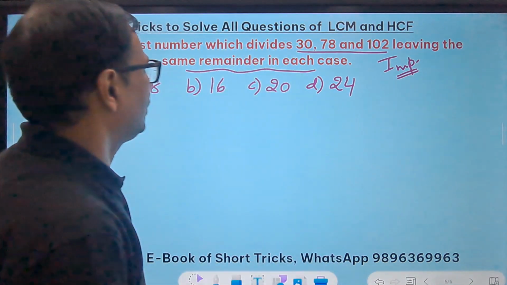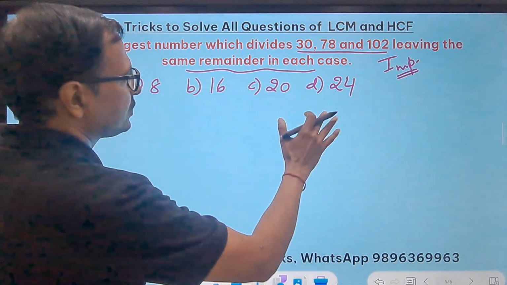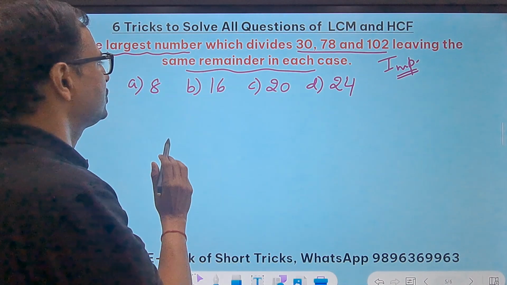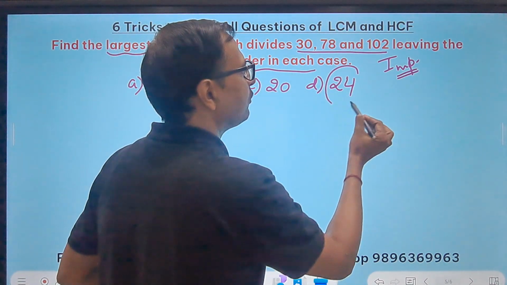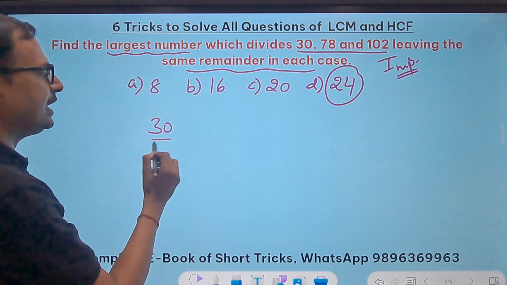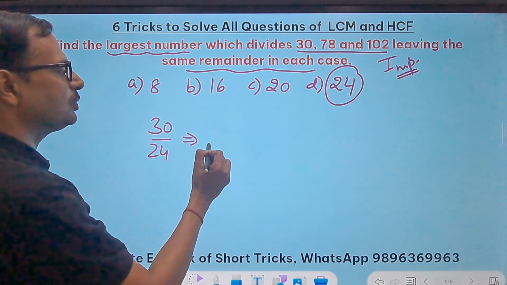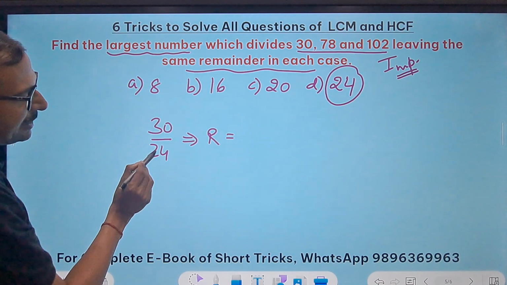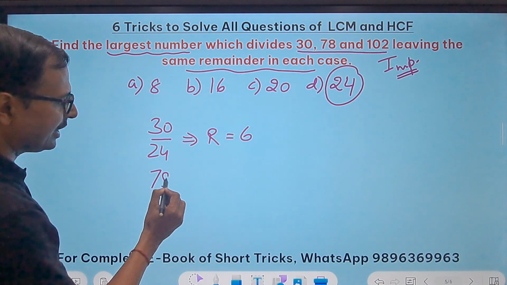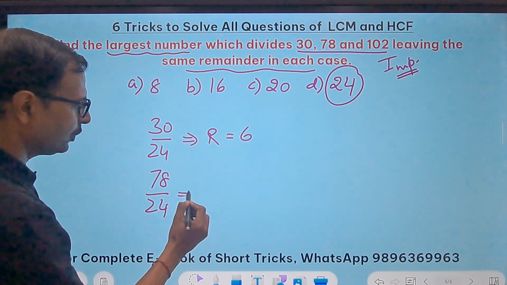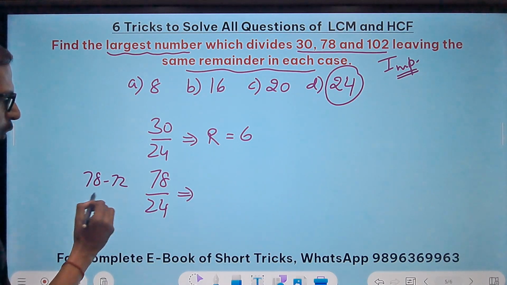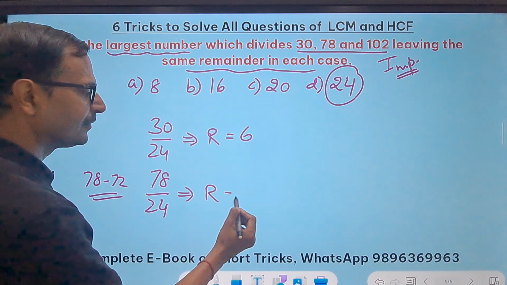Now all these numbers which are given, since we have to find the largest number, let's start with the largest only, 24. If you divide 30 by 24, what is the remainder which you will get? 30 minus 24, the remainder is 6, right? If you divide 78 by 24, 3 times 24 is 72, so the remainder is again 6.